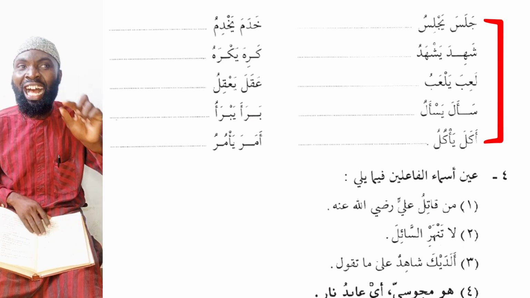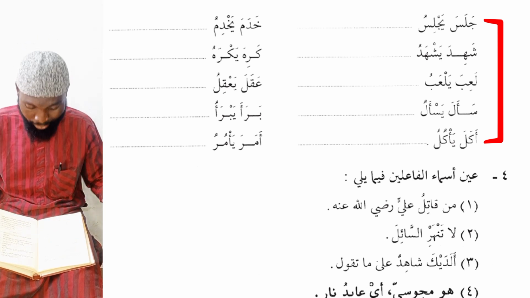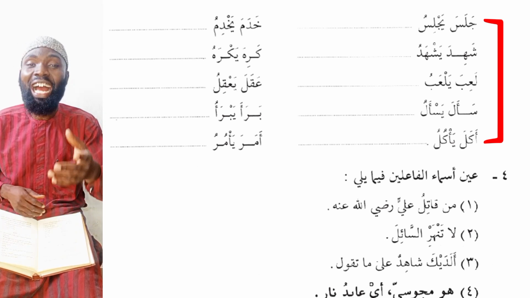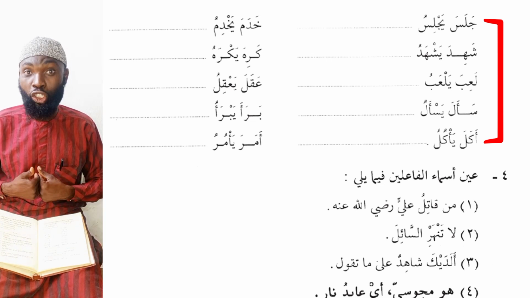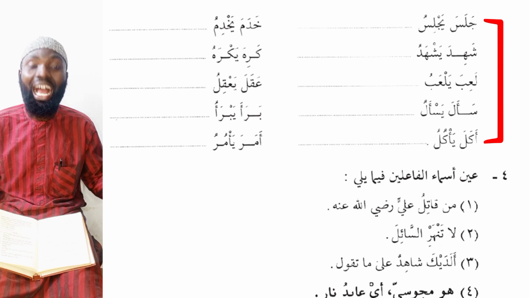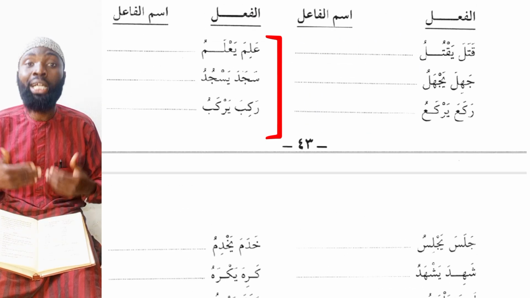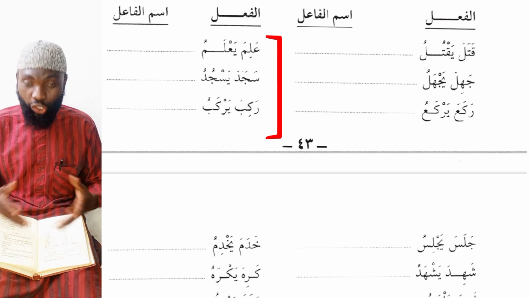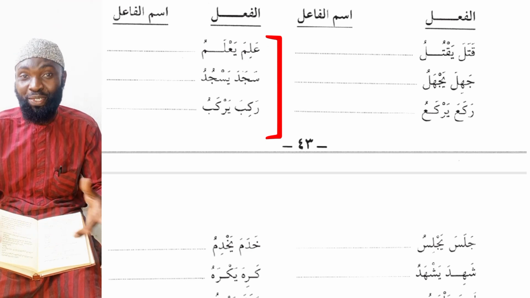So you can see sa'ilun, a questioner, sa'iluna, questioners. Now we have akala, he ate; ya'kulu, he is eating; akilun, an eater, someone who eats. MashaAllah. Next we have alima, he knew; ya'lamu, he is knowing. So it will be alimun, a knower, someone who knows.